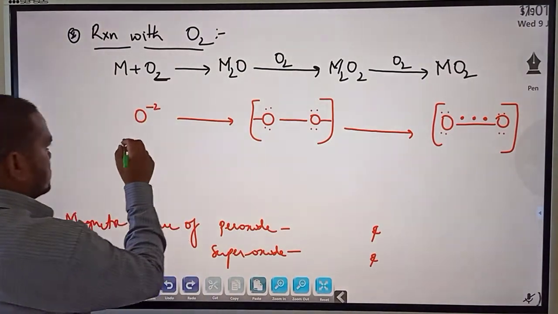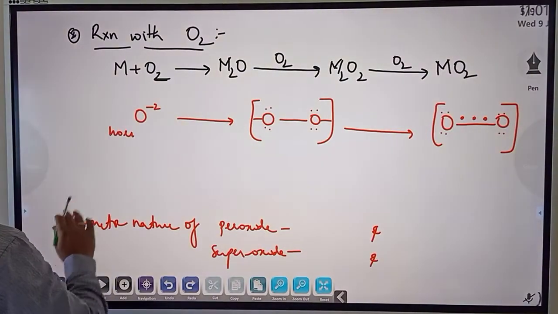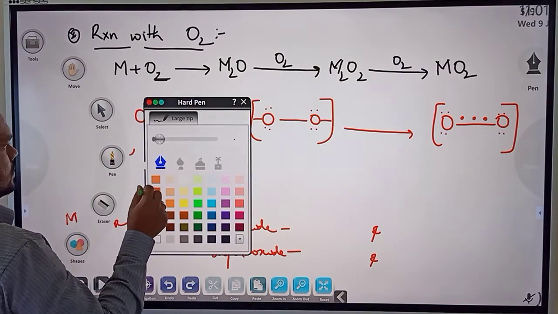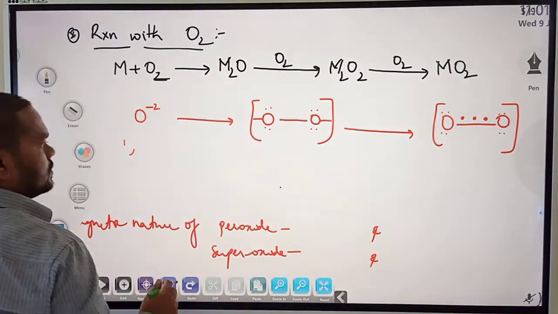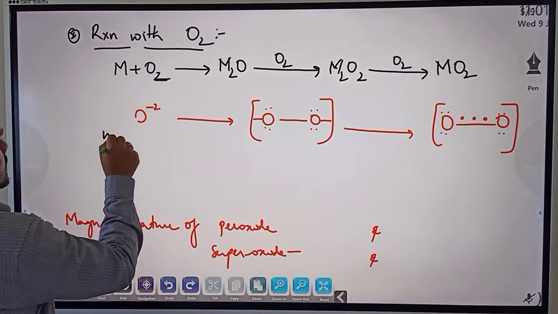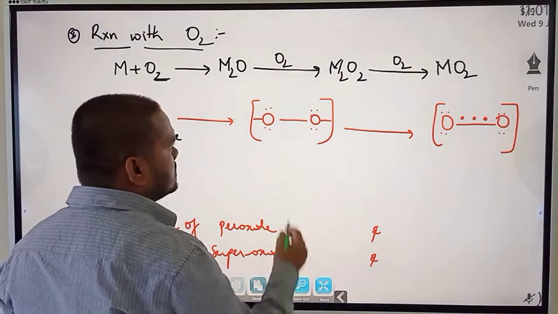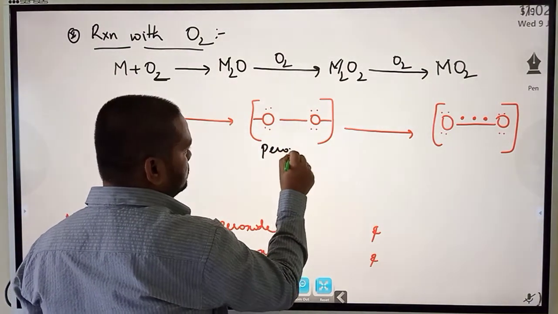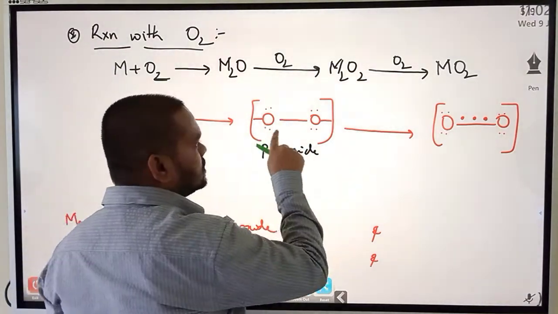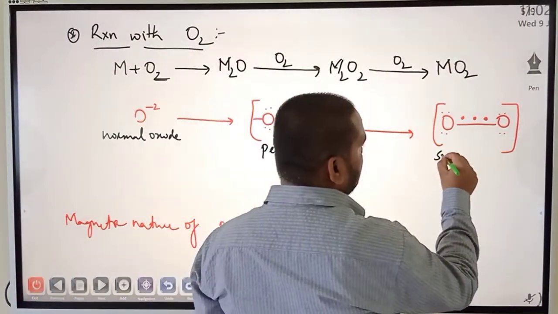So here, in this case it is a normal oxide, and this is what peroxide. Peroxy linkage is like this: two oxygens are bonded between them by a single bond, and superoxide is like this.